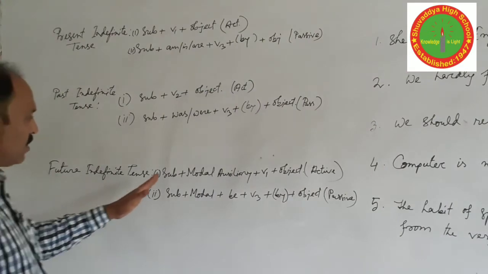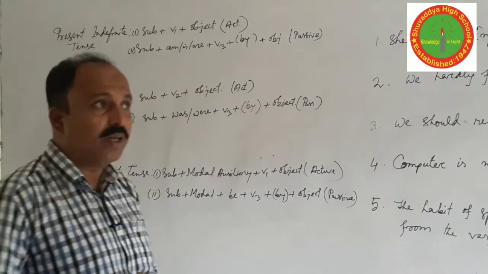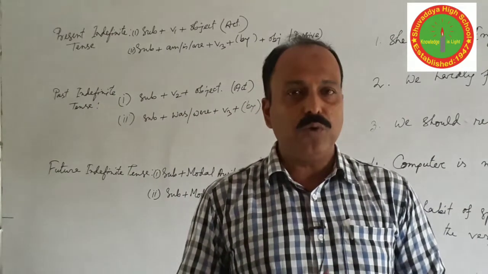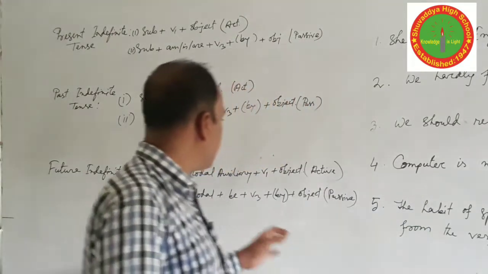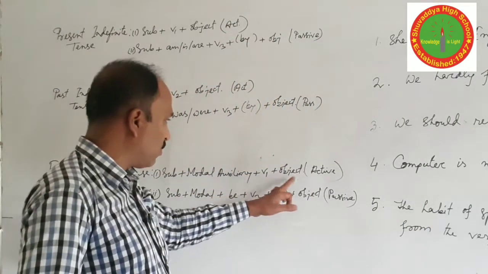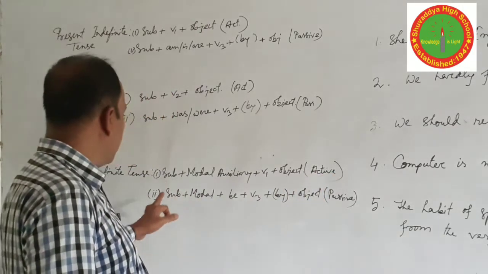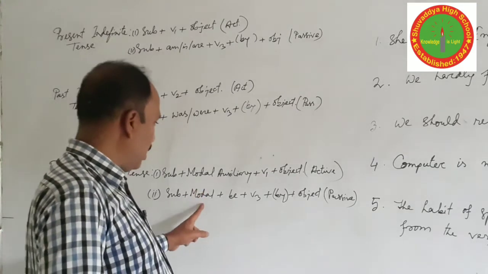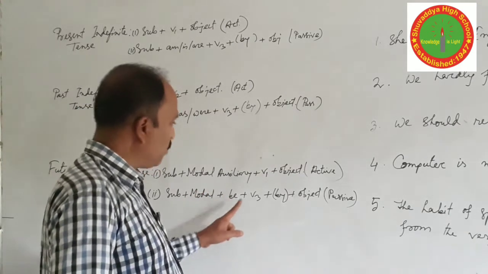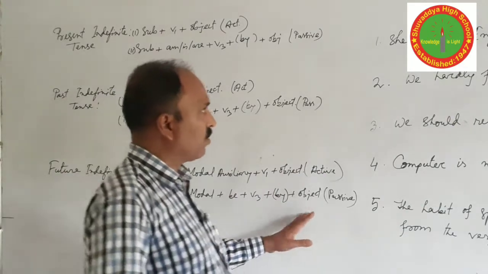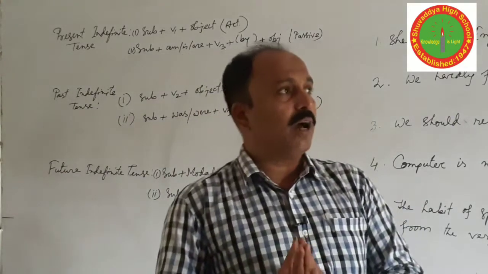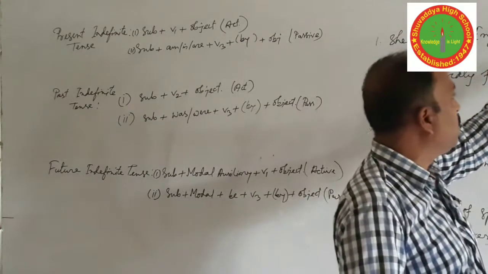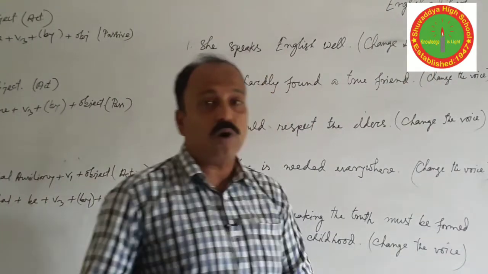Future indefinite tense: subject plus modal auxiliaries. You know that modal auxiliaries are shall, should, will, would, can, could, may, might, must. So you have to know it. Modal auxiliary plus verb 1 plus object. This is the active structure. And the passive structure: subject, modal auxiliary, plus be, plus verb 3, plus by, plus object. Okay. So when you find in your sentence, according to the direction, change the voice, what will you do then?